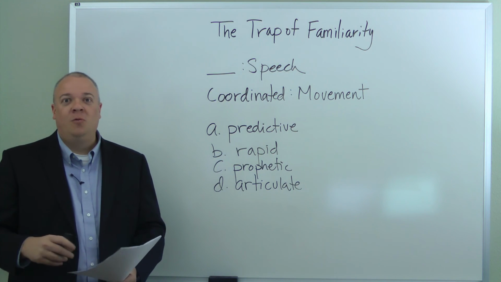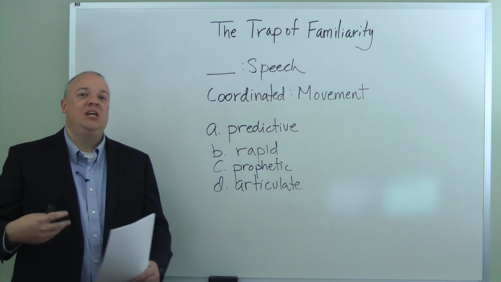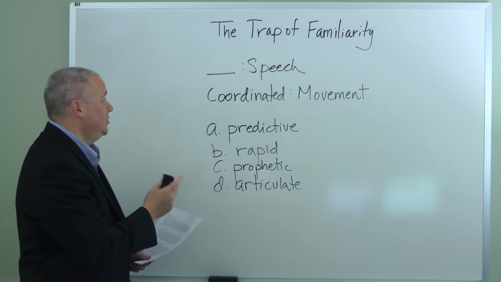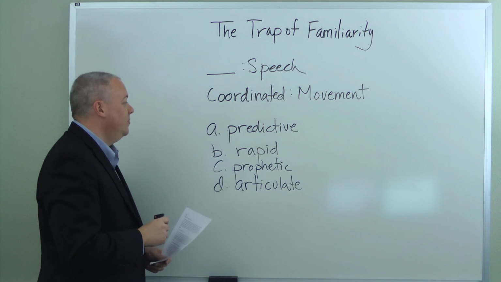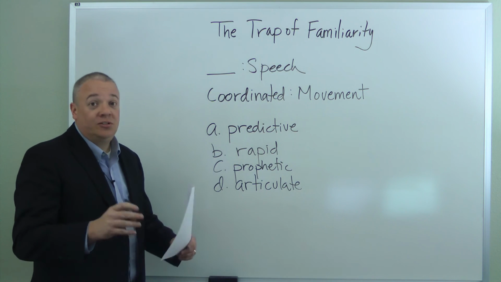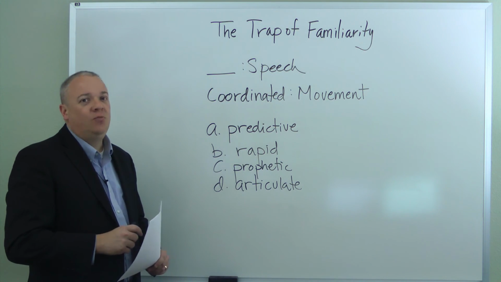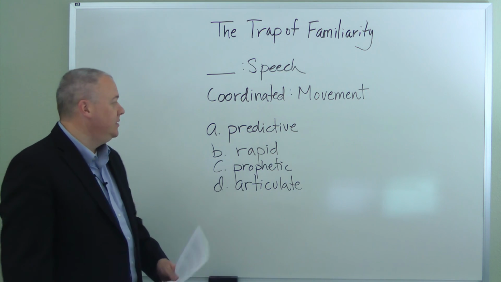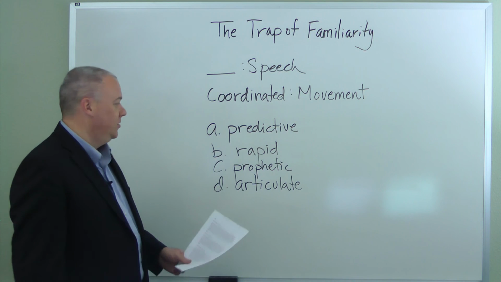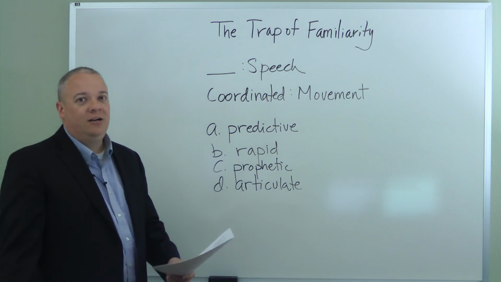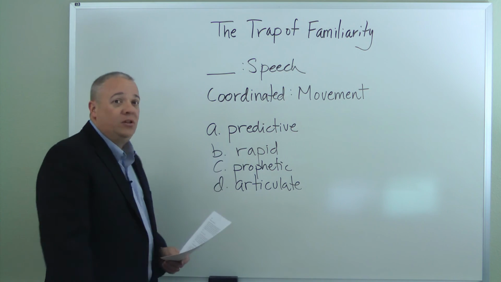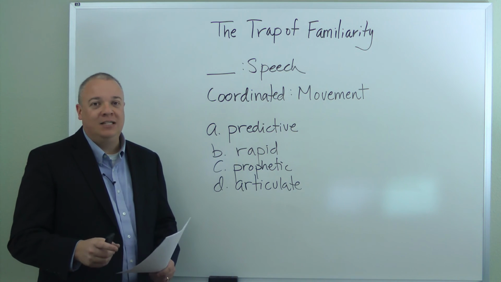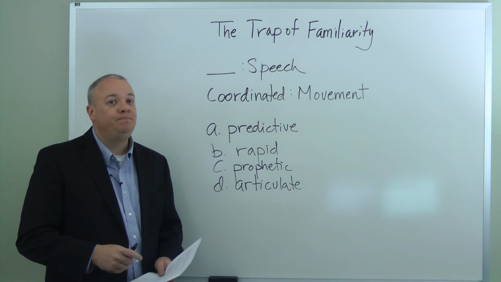You probably already know what all the words mean, but just for the sake of illustration, let's assume you've got this question. Blank is to speech as coordinated is to movement. As you look through the answers, let's say the one answer that you recognize immediately is B, rapid. Well, I know what rapid is. I'm not too sure about the rest of these words. What's prophetic? I don't understand that. So I'll go with the one that I recognize. Surely that has to be the right one.